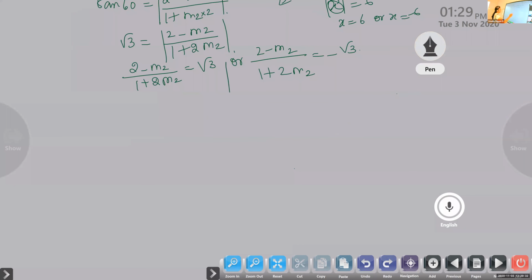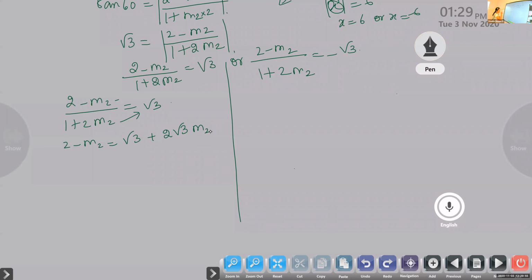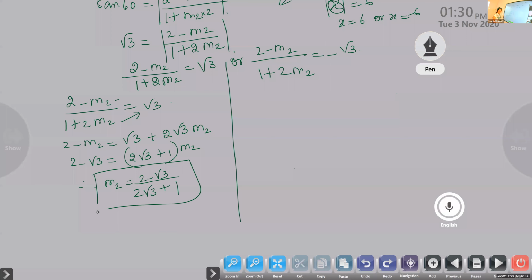Now, take the first case. Suppose 2 minus m2 by 1 plus 2m2 is equal to root 3. From here you have to find m2. So 2 minus m2 is equal to root 3 plus 2 root 3 m2. Bring all m2 to one side. So we'll get 2 minus root 3 is equal to 2 root 3 plus 1 into m2. Therefore, m2 is 2 minus root 3 by 2 root 3 plus 1. This is the first value you are getting for m2.